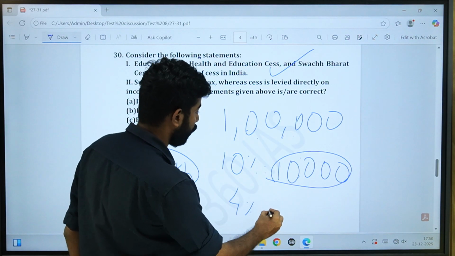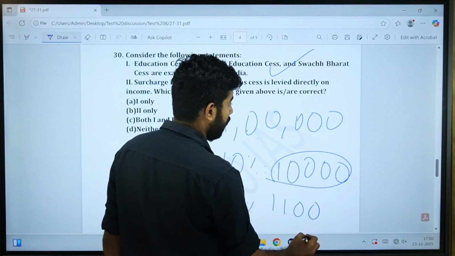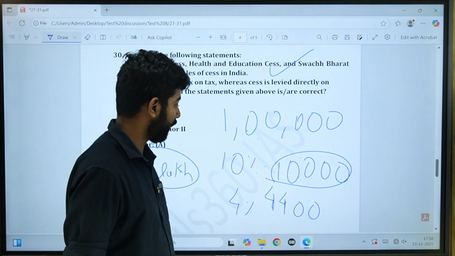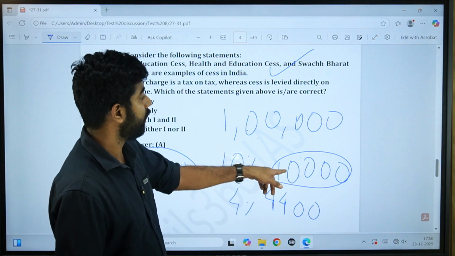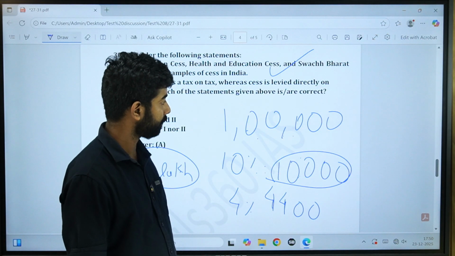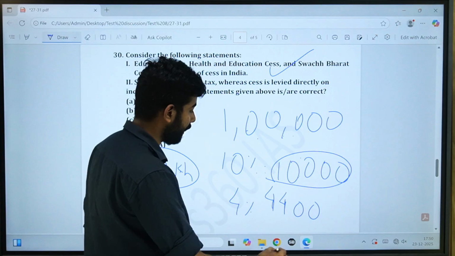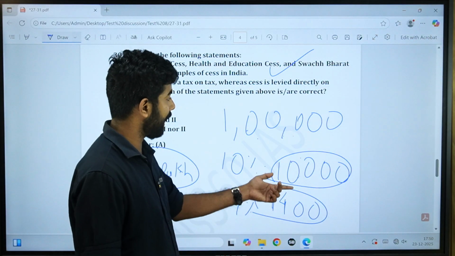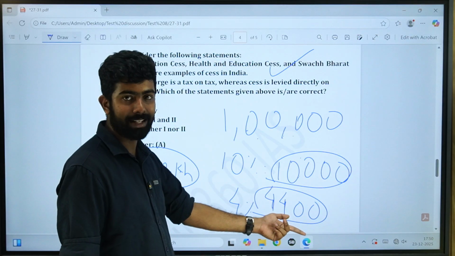So it will come to 4,400, right? Because 1,10,000 into 4% is 4,400. This is the cess amount. Okay, it is calculated on the income tax liability. You calculate the surcharge and then you calculate the cess.